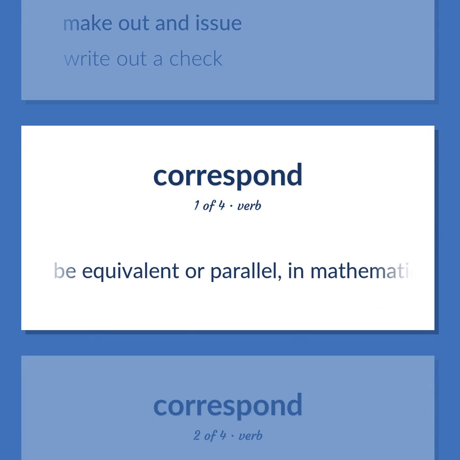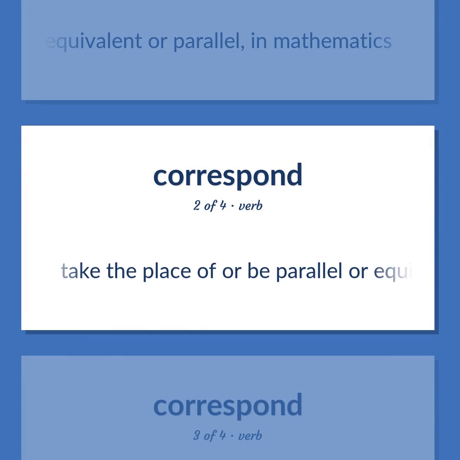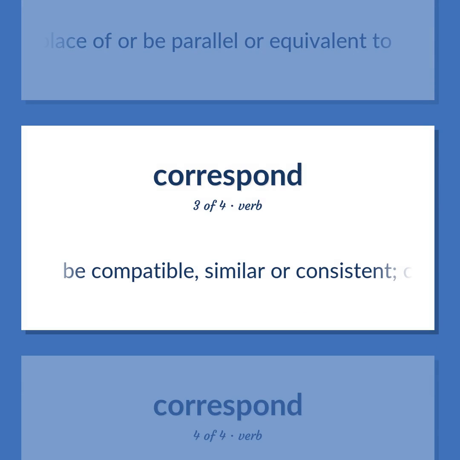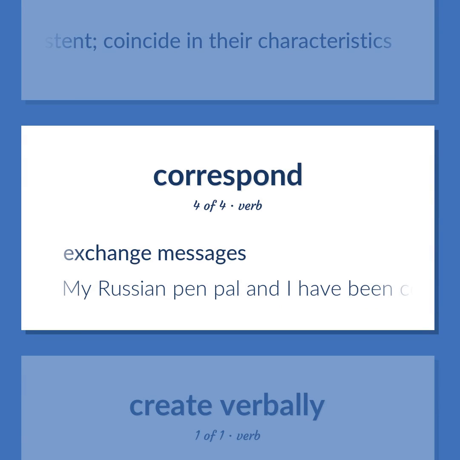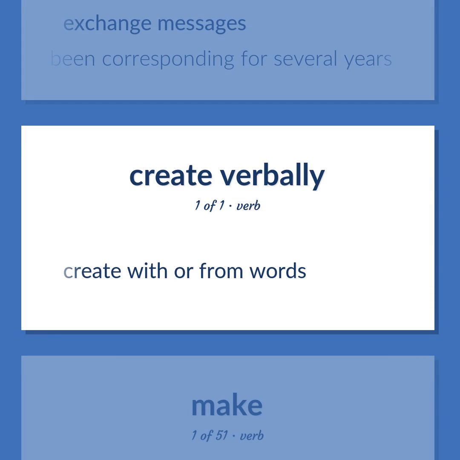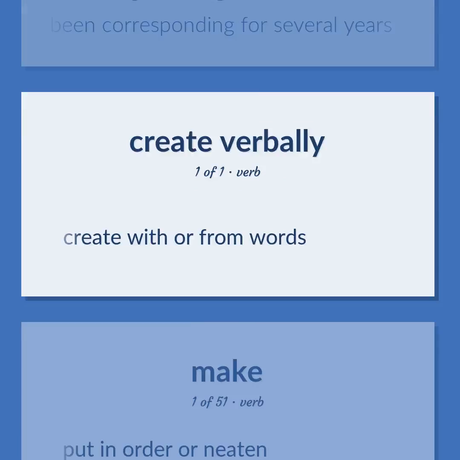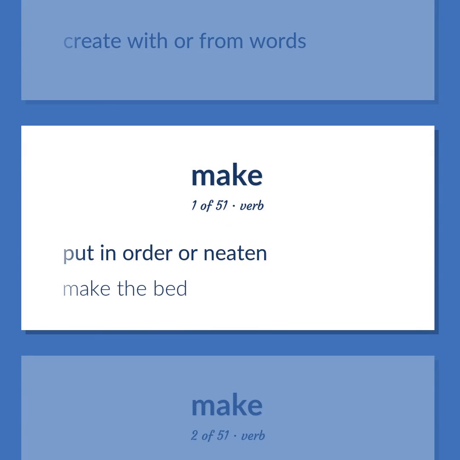Be equivalent or parallel in mathematics. Take the place of or be parallel or equivalent to. Be compatible, similar or consistent. Coincide in their characteristics. Exchange messages. My Russian pen pal and I have been corresponding for several years. Create with or from words. Put in order or neaten. Make the bed.